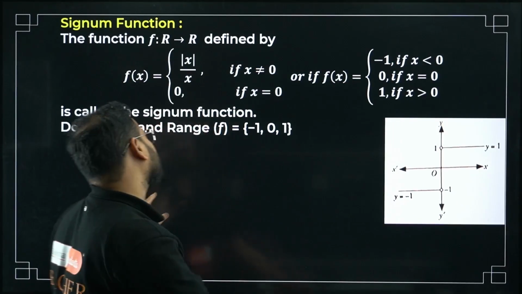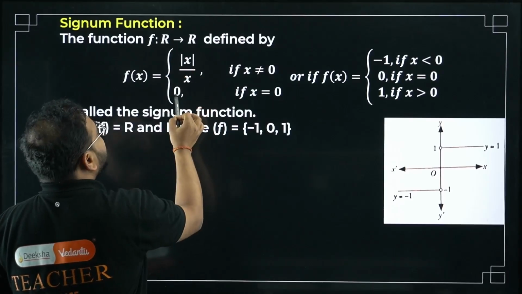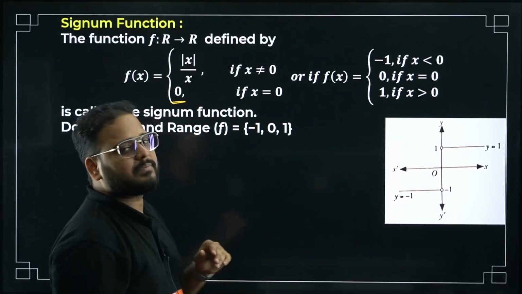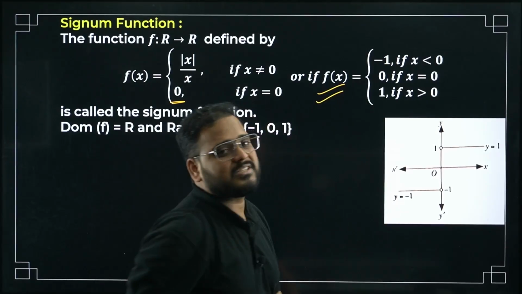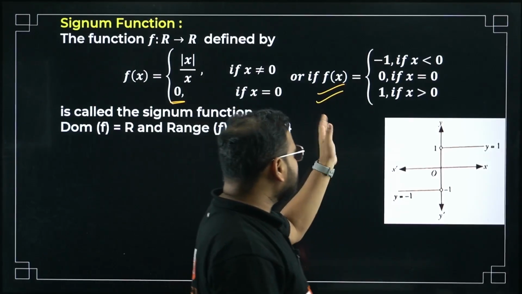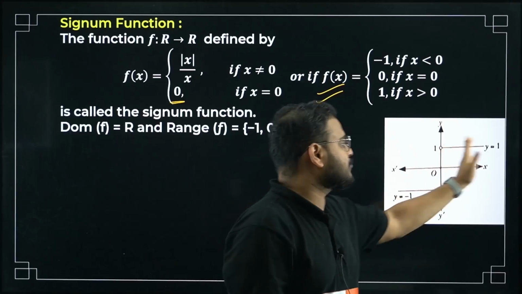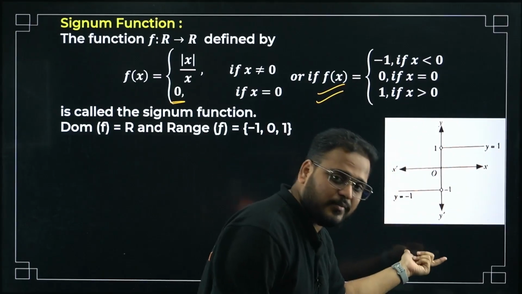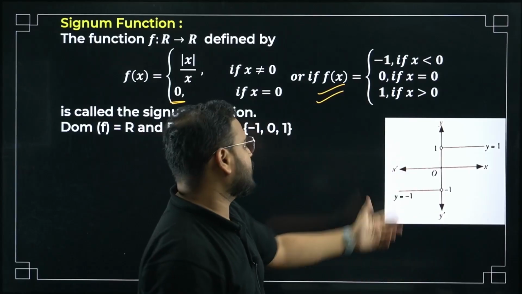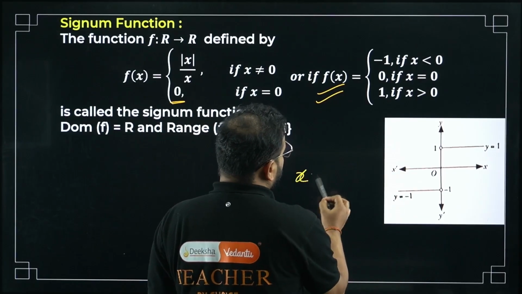We define it like this: mod x by x, and 0 at x equals 0. We have not learned this way. You have learned this way, right? Correct, na? For any positive value of x, it will be always 1. Any negative value of x will be always minus 1. And for 0 it will be 0, bacha. For x equals 0, it will be 0.